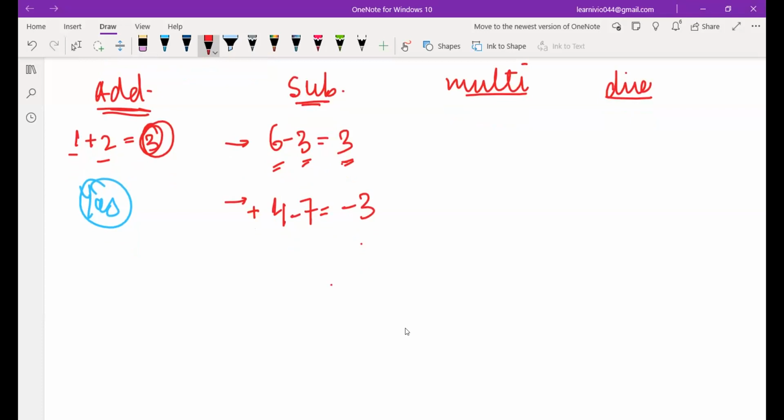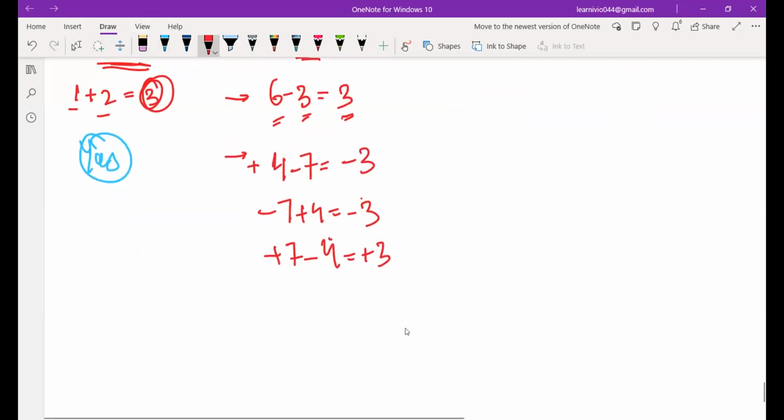If you have minus 7 and plus 4, then also it is minus 3. If you have plus 7 minus 4, then it is plus 3. You have to put the sign of the greater number. If 7 has a negative sign, it's minus only. Here 7 has a positive sign, so that is why 3 is positive.